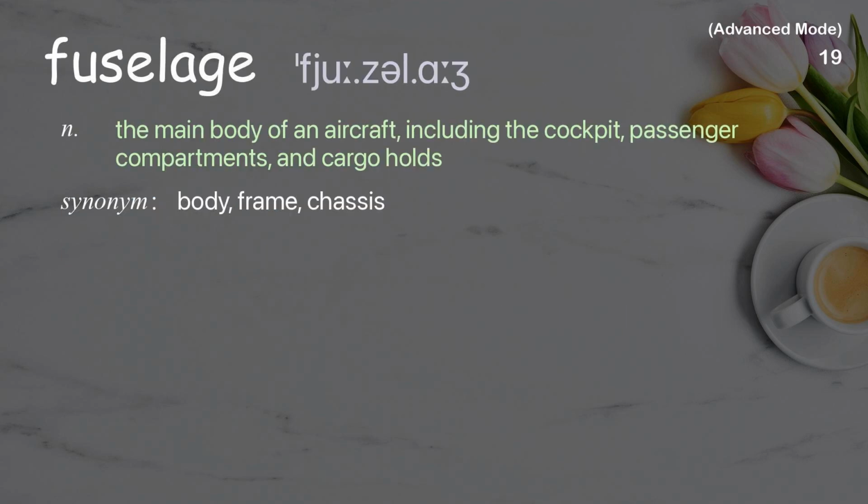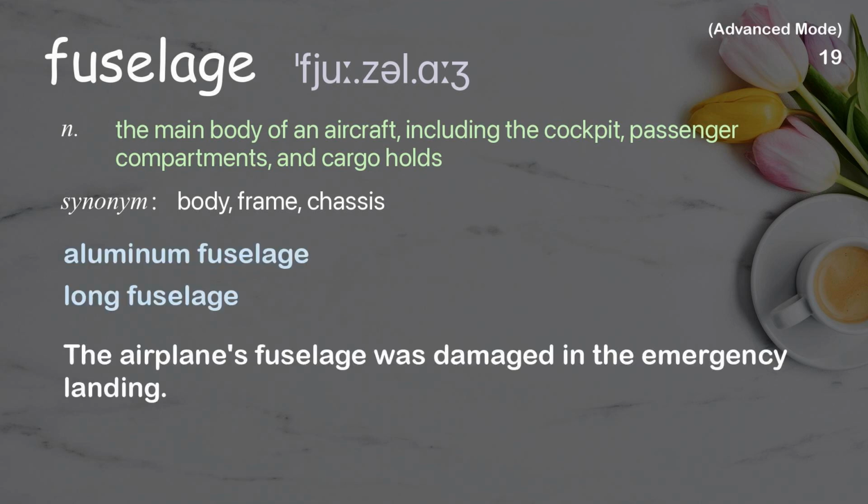Fuselage. The main body of an aircraft, including the cockpit, passenger compartments, and cargo holds. Examples: Aluminum fuselage, long fuselage. The airplane's fuselage was damaged in the emergency landing.